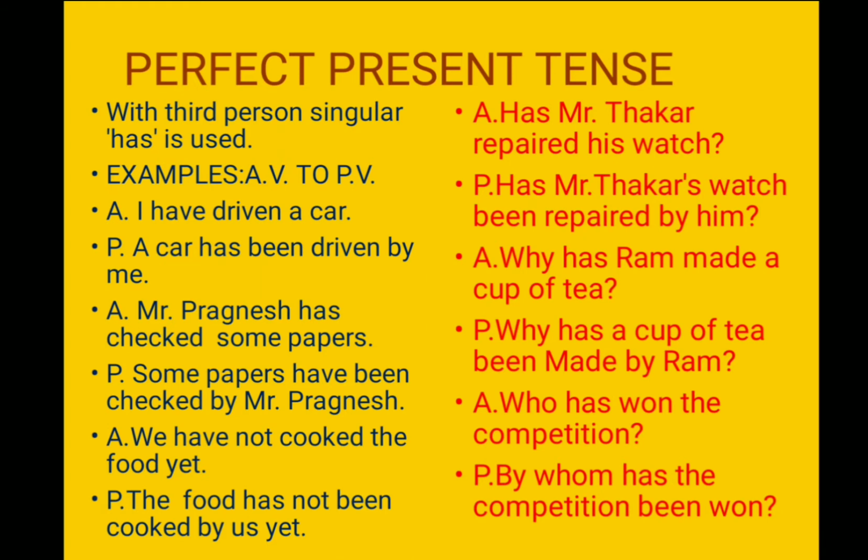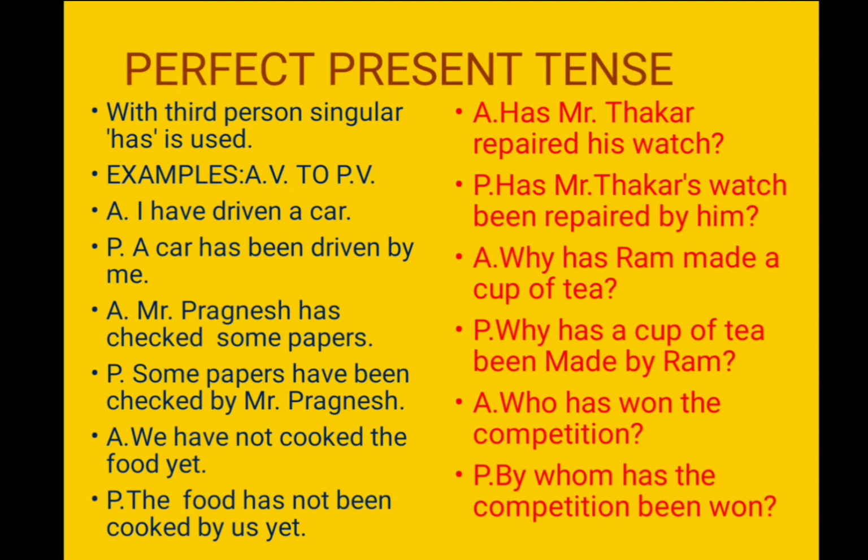One thing we have to keep in mind before starting perfect present tense is that with third person singular, has is used. That means he, she and it are the pronouns of the third person singular. In passive, if the object is third person singular, then has is used.